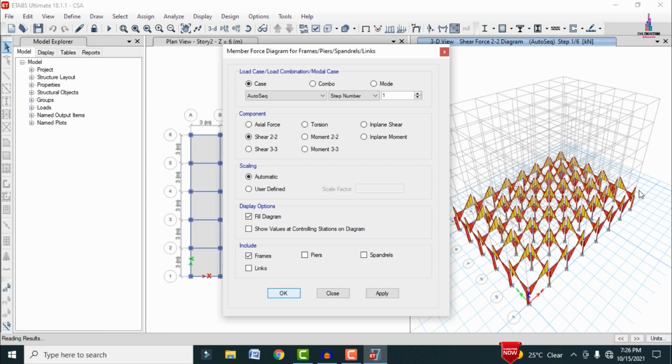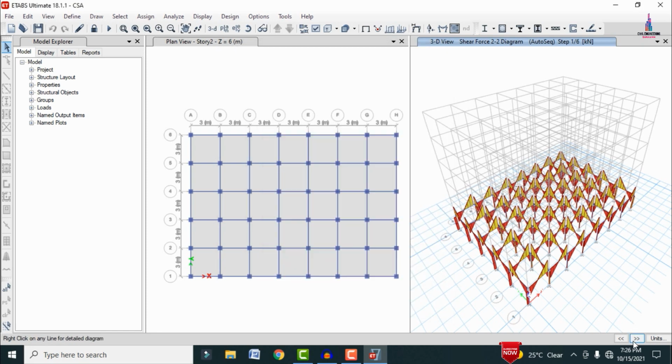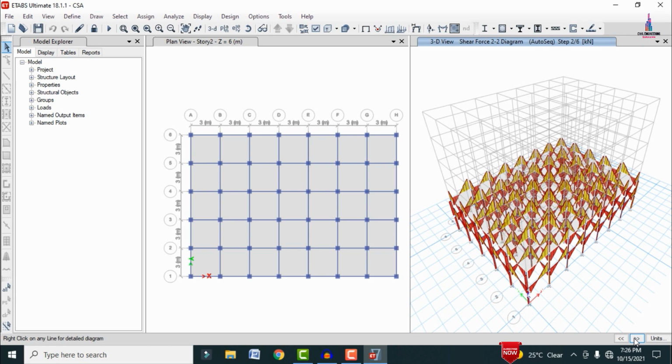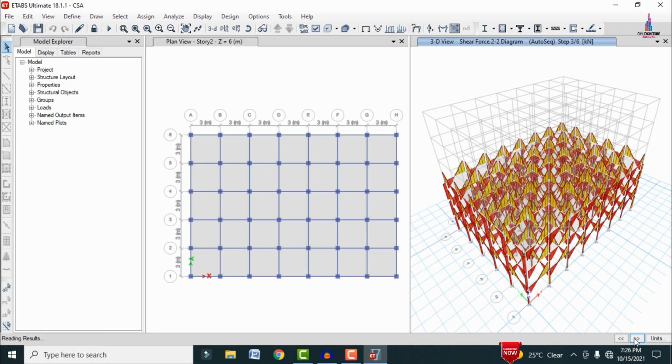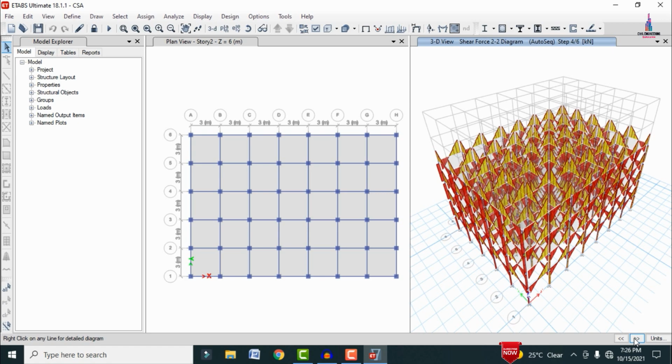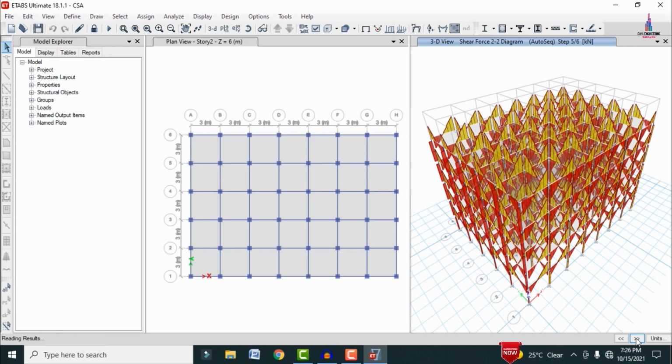Again, if you want to display the remaining story shear force diagrams, you can click on this respective option so that it will load the shear force diagram for the respective first slab. Again it will load the shear force diagram for the second slab, again for the third slab, again for the fifth slab, and again it will load the last slab shear force values here like this.